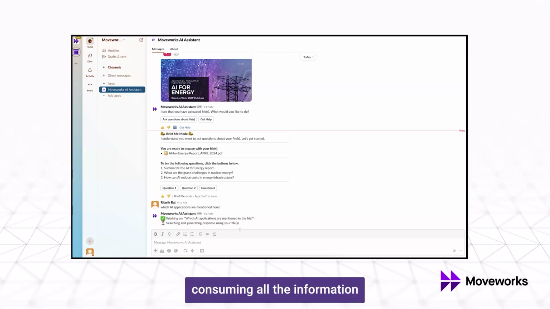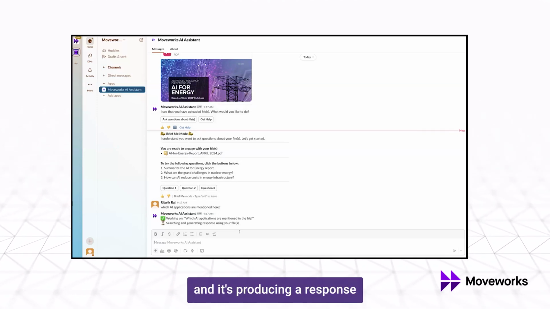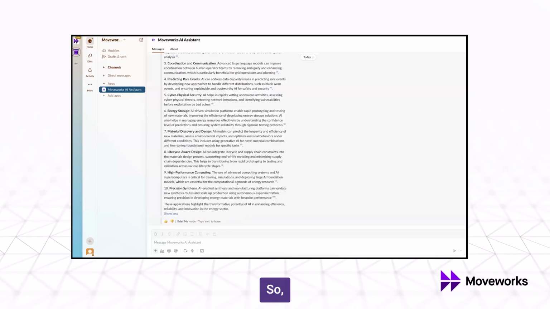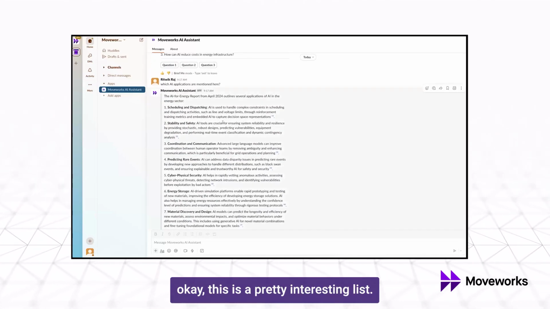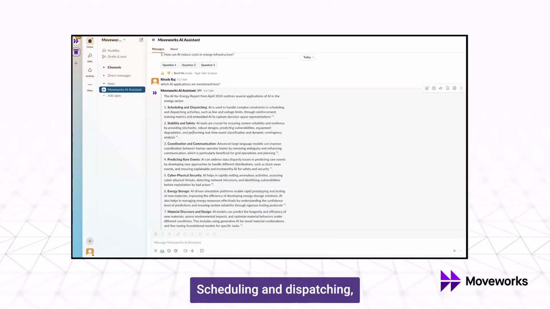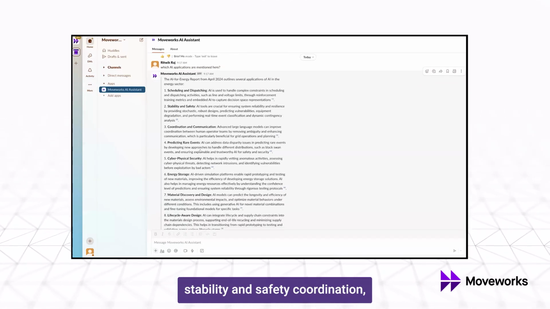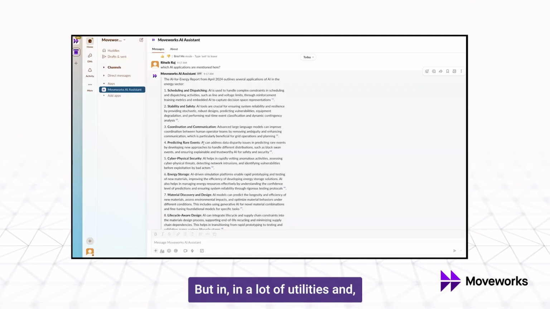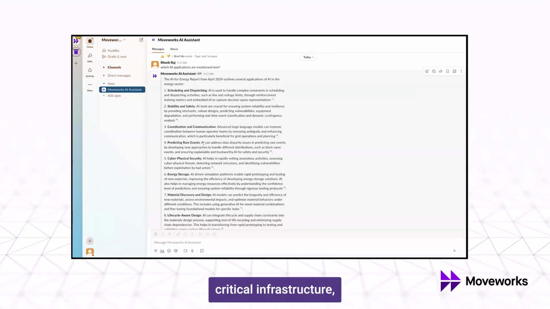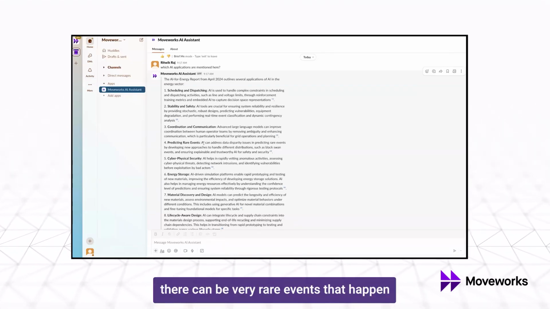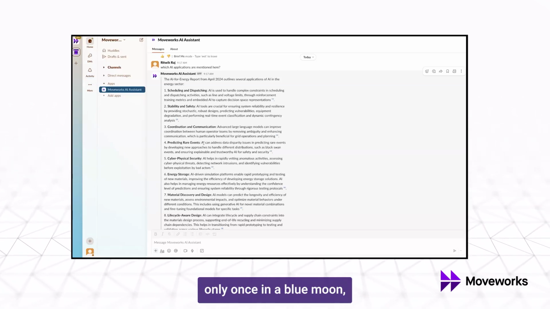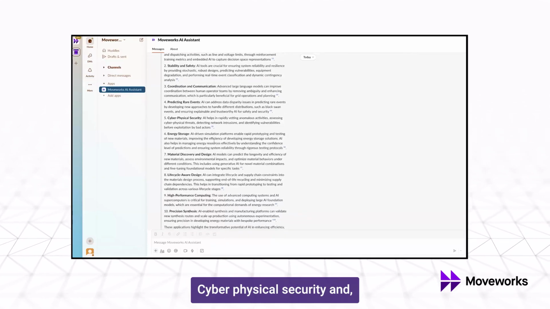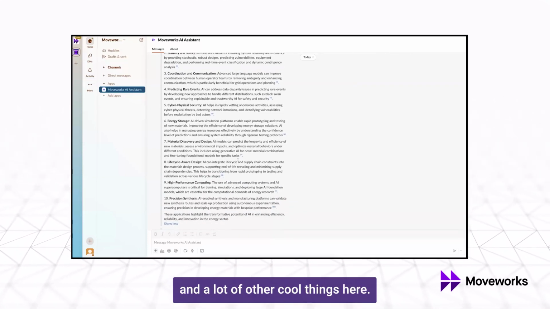So it's now consuming all the information that is in this file and it's producing a response that's just based on that. Okay, this is a pretty interesting list. Scheduling and dispatching, stability and safety, coordination, predicting rare events. That's something that I hadn't thought of. But in a lot of utilities and critical infrastructure, there can be very rare events that happen only once in a blue moon, but they can have a large impact. So, okay, that's good to know. Cyber physical security and a lot of other cool things here.